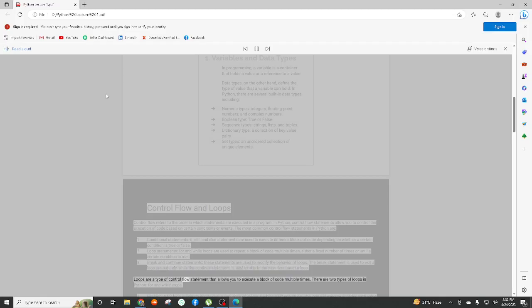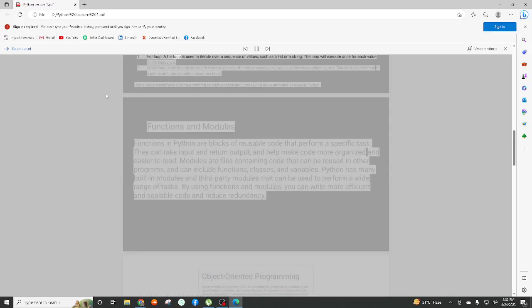Loops are a type of control flow statement that allows you to execute a block of code multiple times. There are two types of loops in Python: for and while loops. 1. For loop. A for loop is used to iterate over a sequence of values, such as a list or a string. The loop will execute once for each value in the sequence. 2. While loop. A while loop is used to execute a block of code repeatedly as long as a certain condition is true. The loop will continue to execute until the condition becomes false. Loops are a powerful tool for automating repetitive tasks and processing large amounts of data in Python.